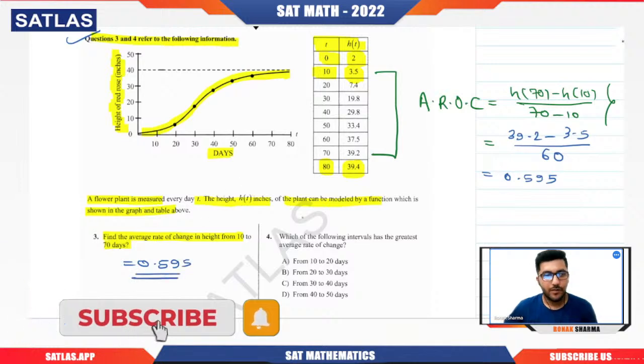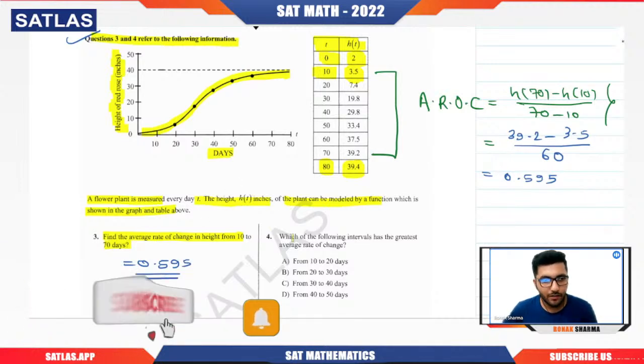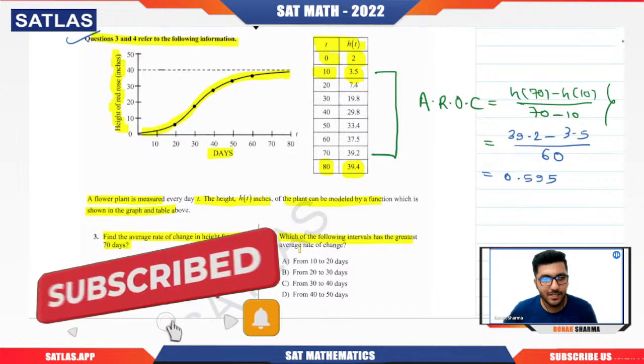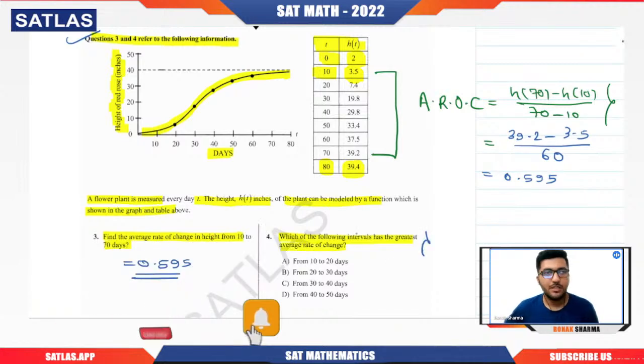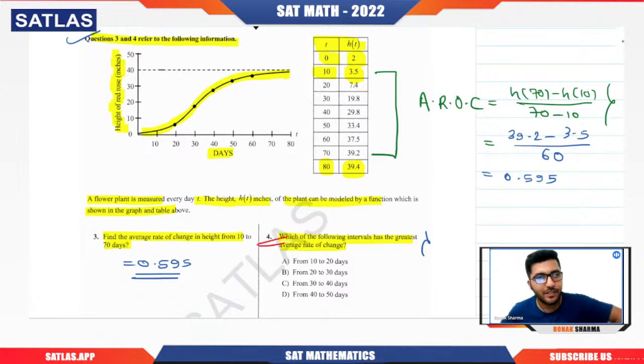Question number 4. Which of the following intervals has the greatest average rate of change? This is a good question, because this is the type of question where students definitely make a mistake and invest a lot of time, but don't do that. Just try to pick the crux of the question. They're asking about the average rate of change, so don't calculate it everywhere. Why? Because in each option we have the same denominator.